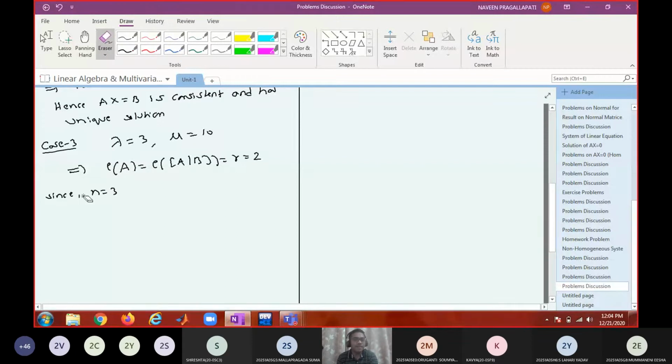Since n equal to 3, r is less than n. Therefore, Ax equal to b is consistent and has infinite solutions.